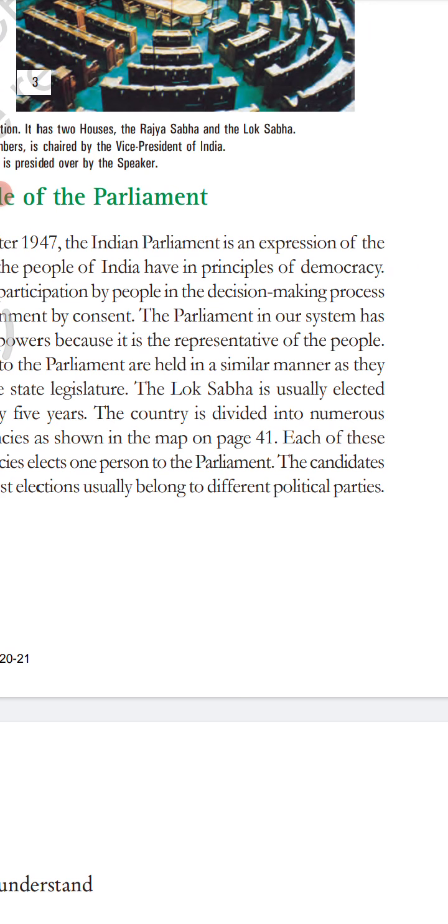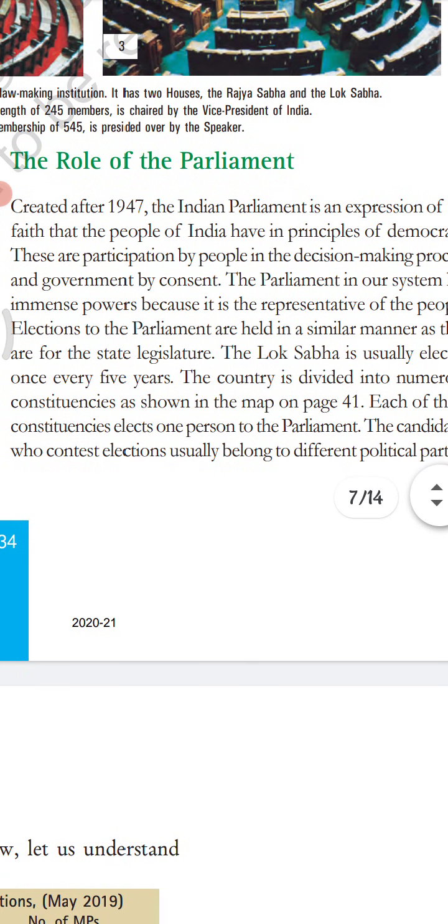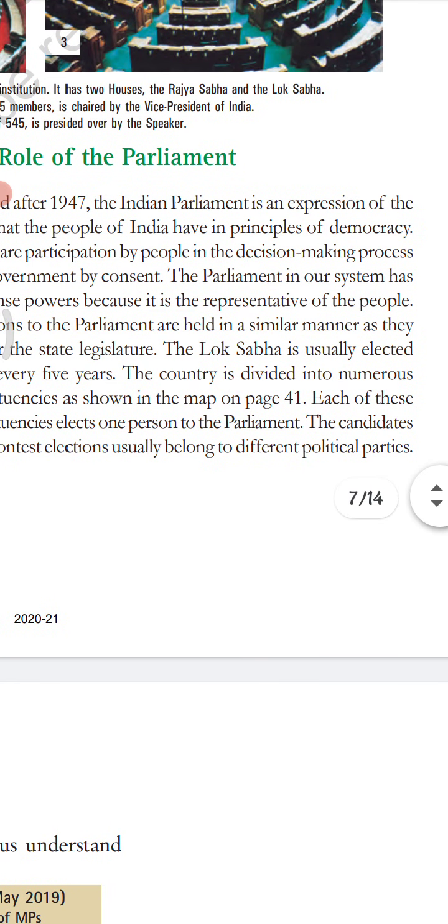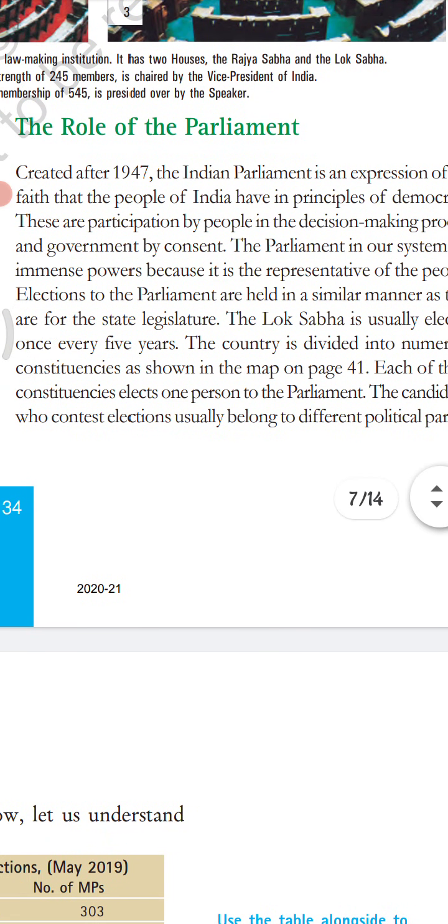The parliament in our system has immense power because it is the representative of the people. So parliament is the most powerful system. Why? Because it represents the people.